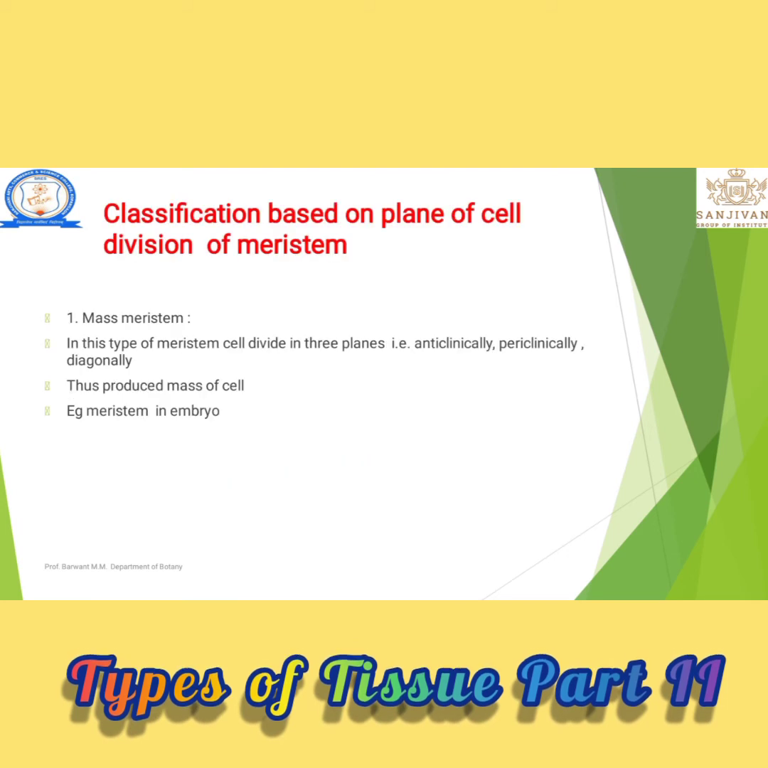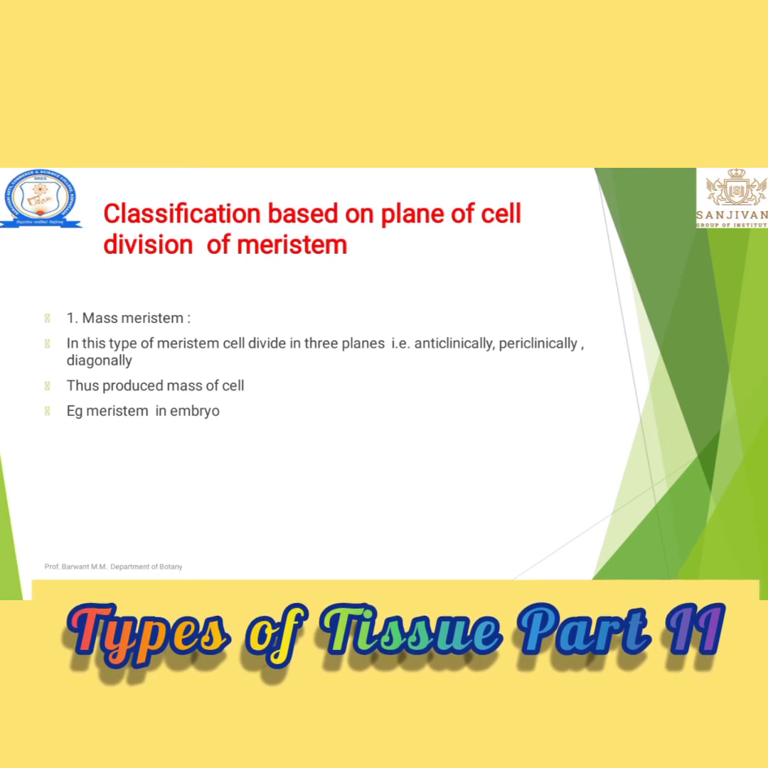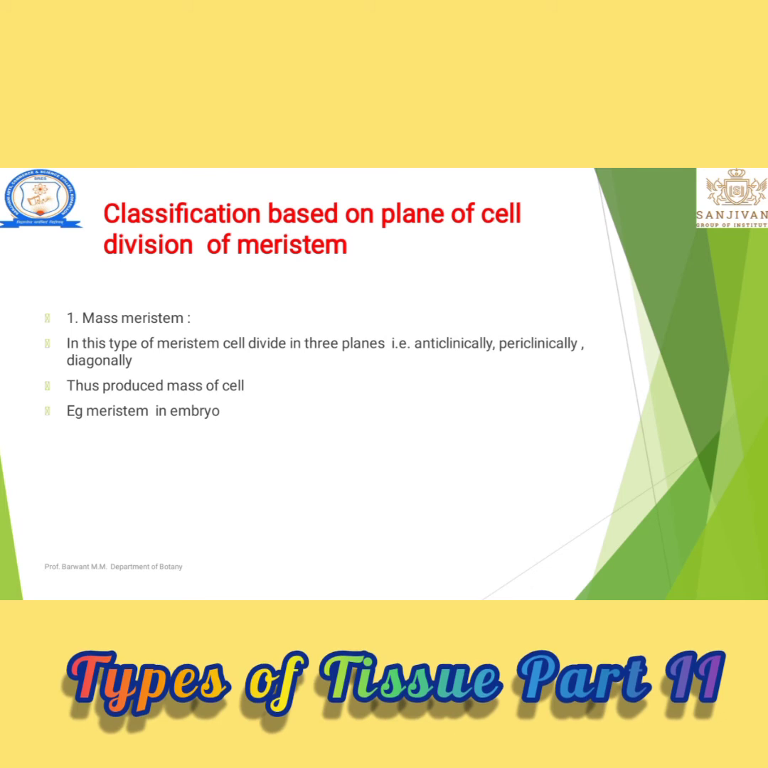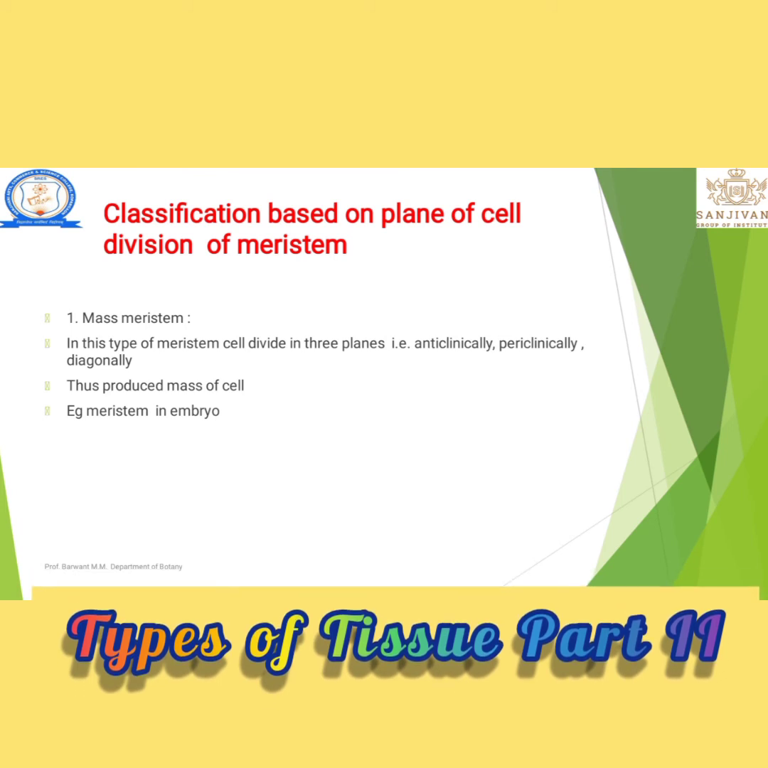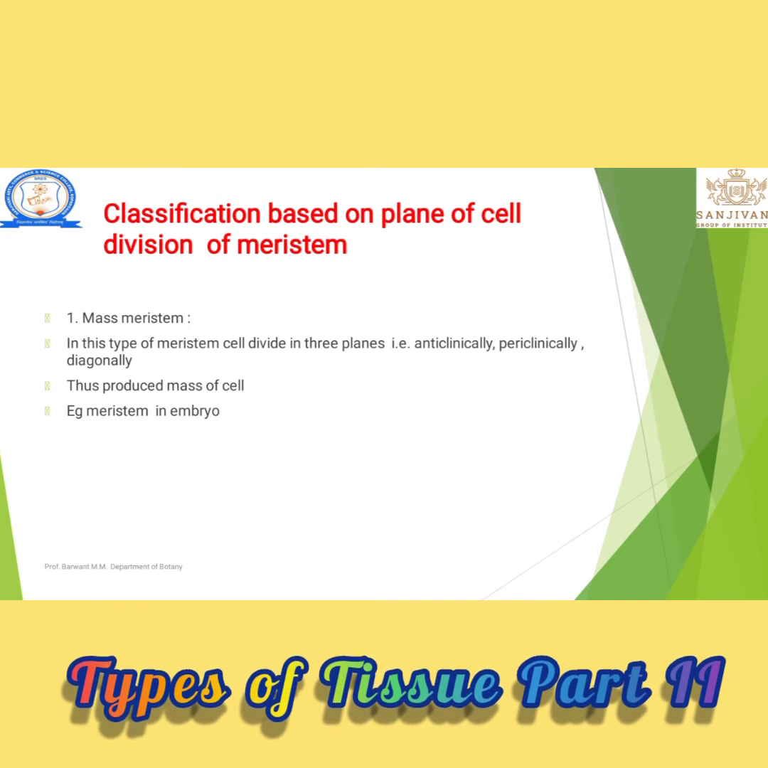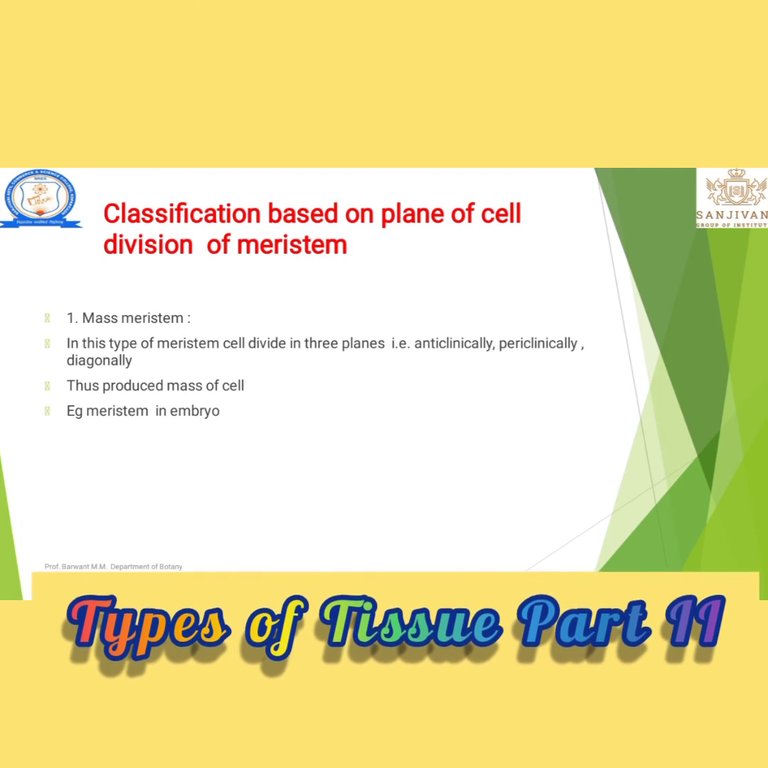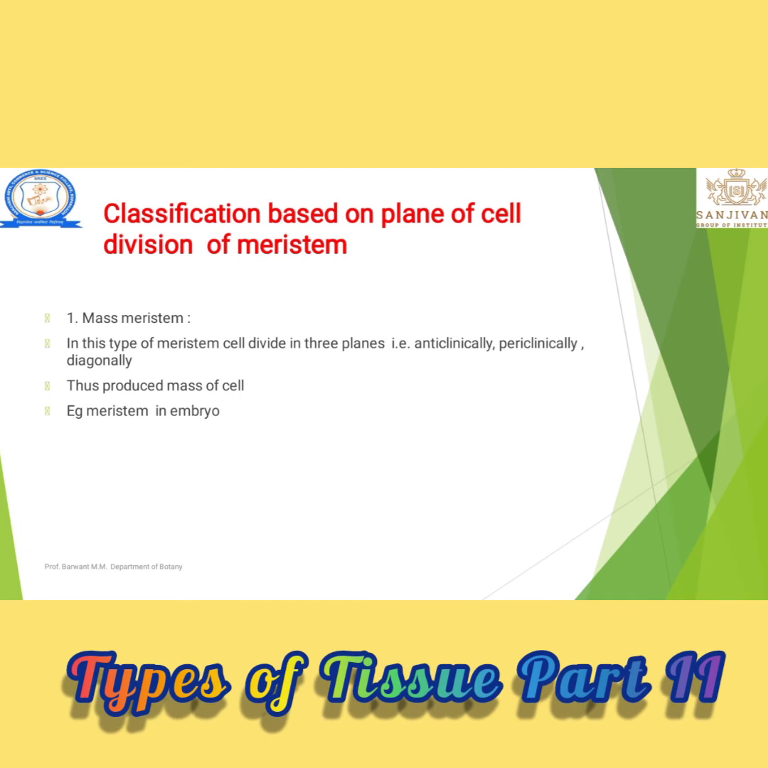Let's see the classification based on the plane of cell division. First, it is mass meristems. In this type of meristem, cells divide in three planes: anticlinally, periclinally and diagonally. That is known as mass cell division. Mass cell division is nothing but cell division taking place in three ways.